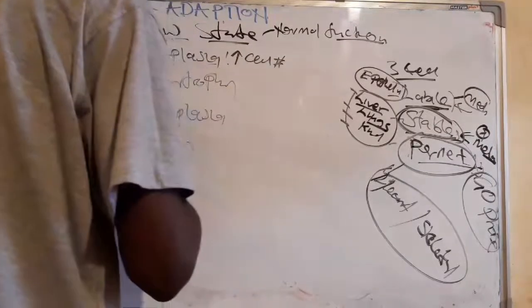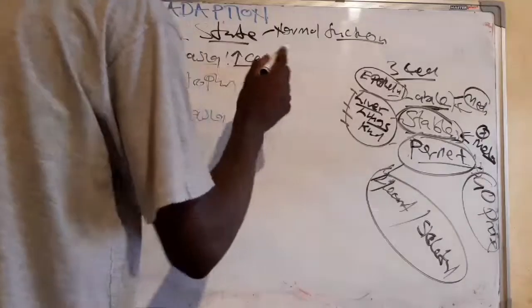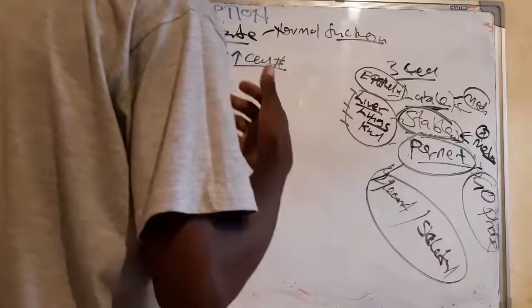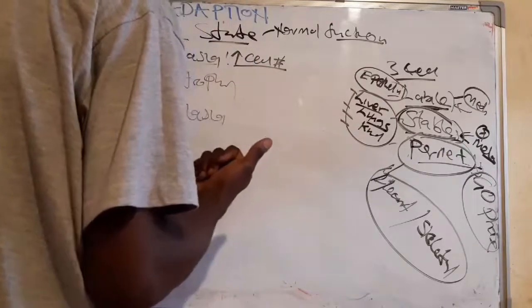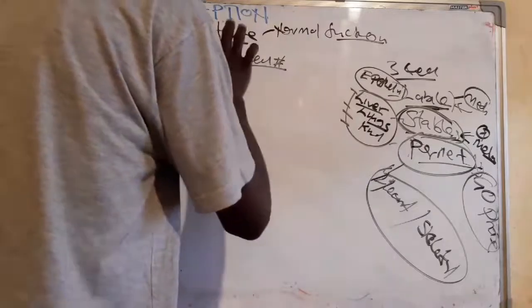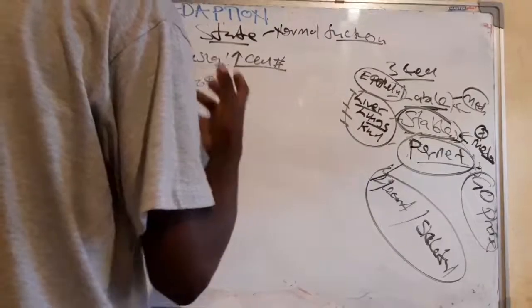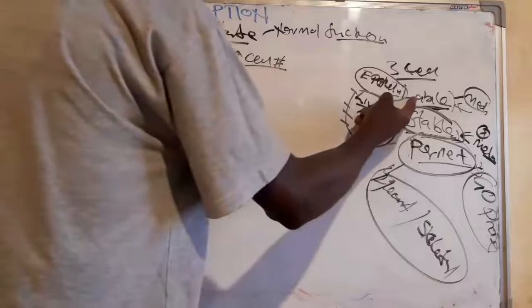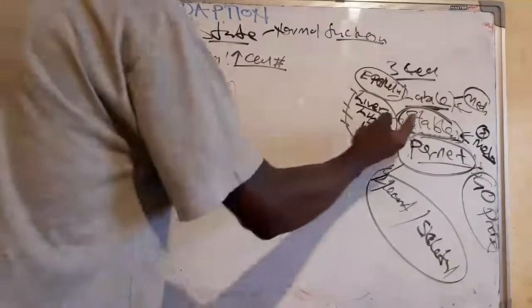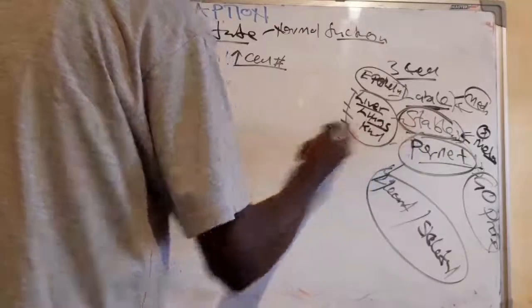For the cells to increase in number, they have to proliferate. So mostly these cells that undergo proliferation are the labile and the stable.